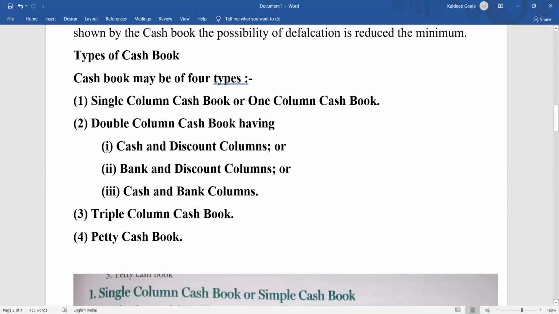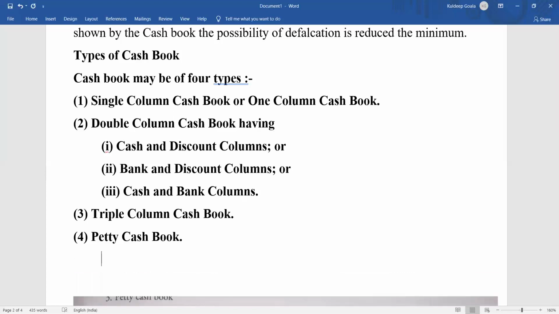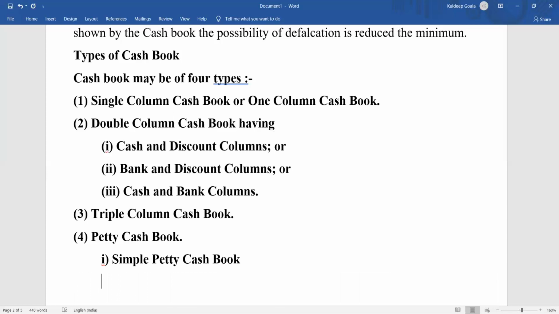Petty cash book will give you a record of the small expenses. It can be of 2 types. Simple petty cash book, where you'll simply record the expenses, what is going to happen and what is happening in the business. The other one is the analytical or imprest petty cash book. Imprest means